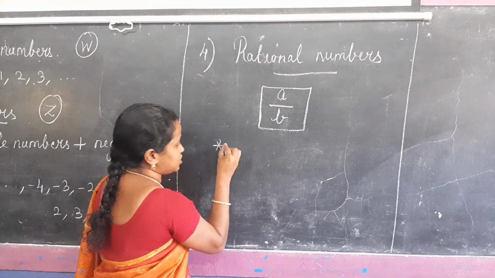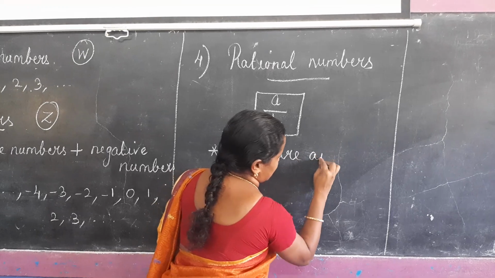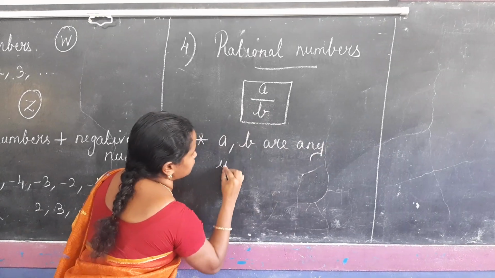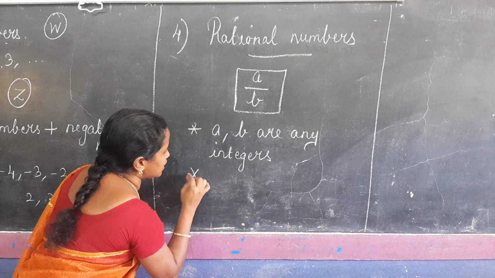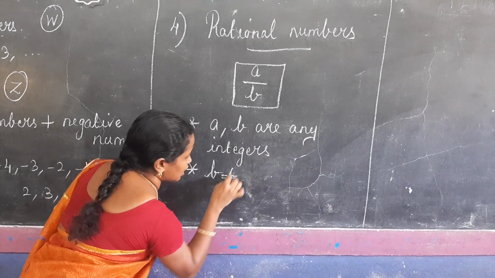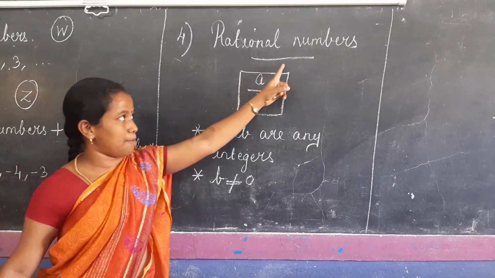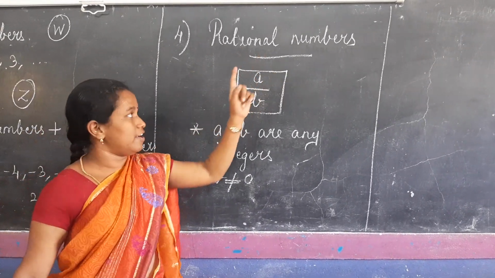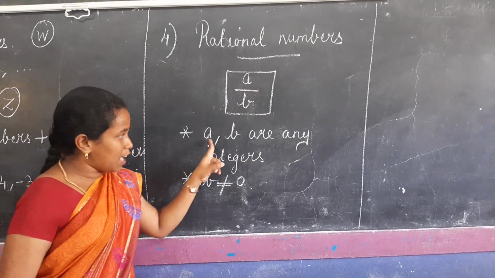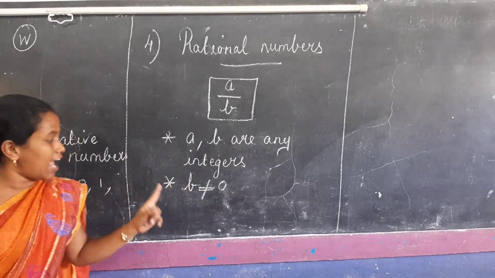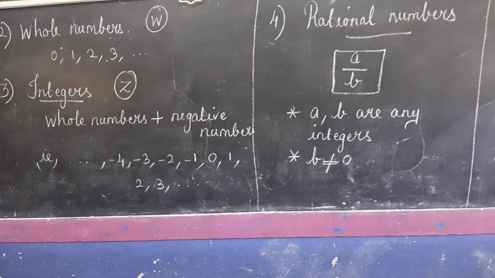Where the first condition is a and b are any integers, and the second condition is b is not equal to 0. These are the two conditions for a rational number. Once again, rational numbers will be in the form a by b, where a, b are any integers and b not equal to 0.